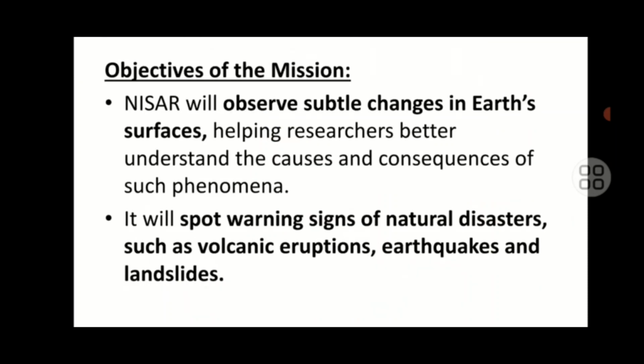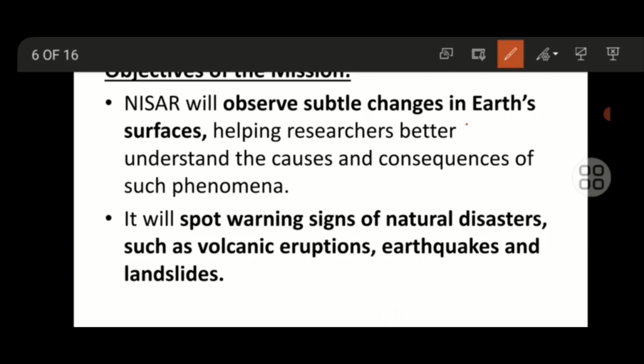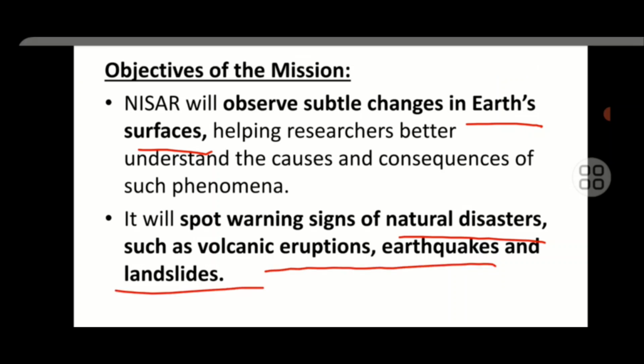The main objective of this mission is to understand and observe the subtle changes happening on the Earth's surface, and it will spot warning signs of natural disasters like volcanic eruptions, earthquakes, and landslides.